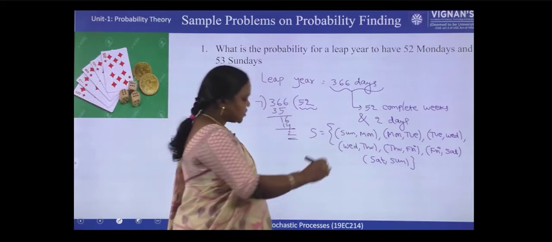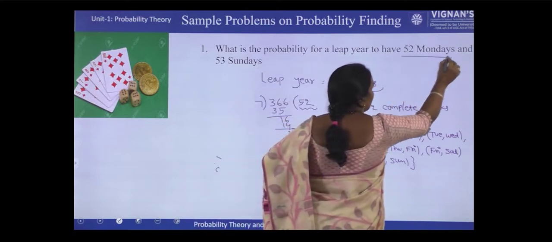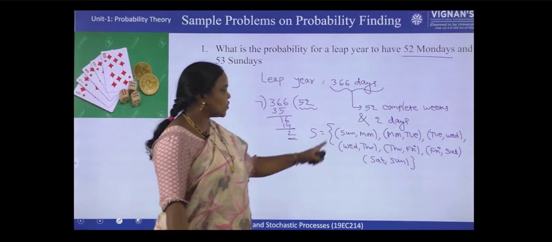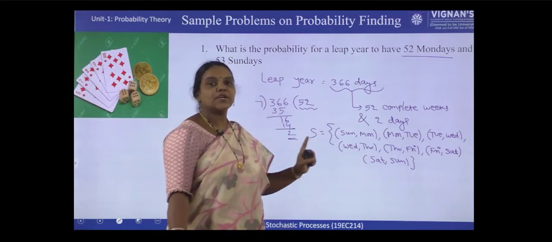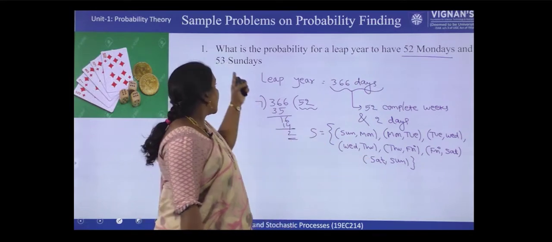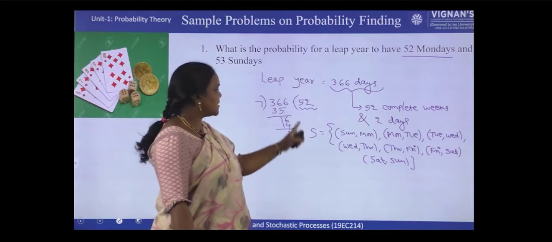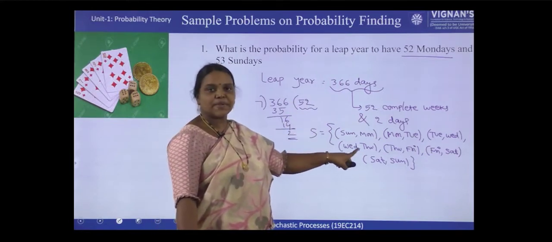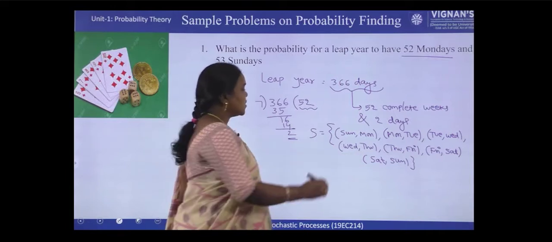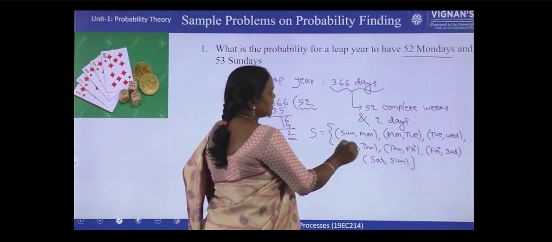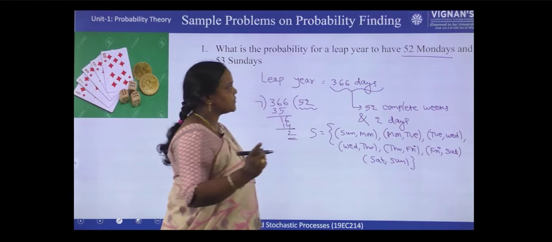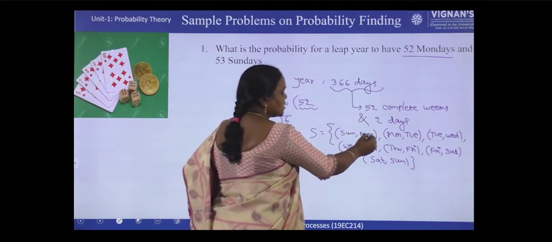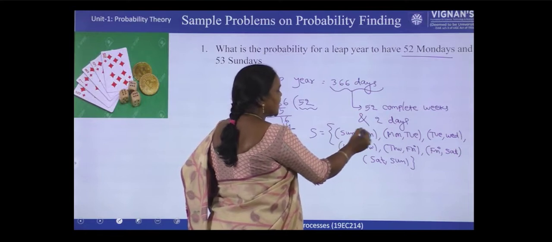Now the condition is 52 Mondays. Already this 52 weeks contains 52 Mondays. So in this combination it shouldn't contain Monday. And 53 Sundays. So this 52 weeks contains 52 Sundays. So one Sunday should be included here. So the combination we have to select such that it should contain Sunday but not Monday. So the first combination is containing both Sunday and Monday.